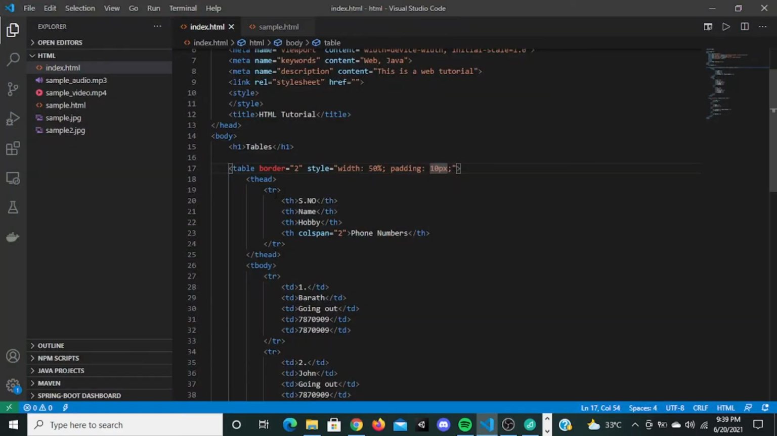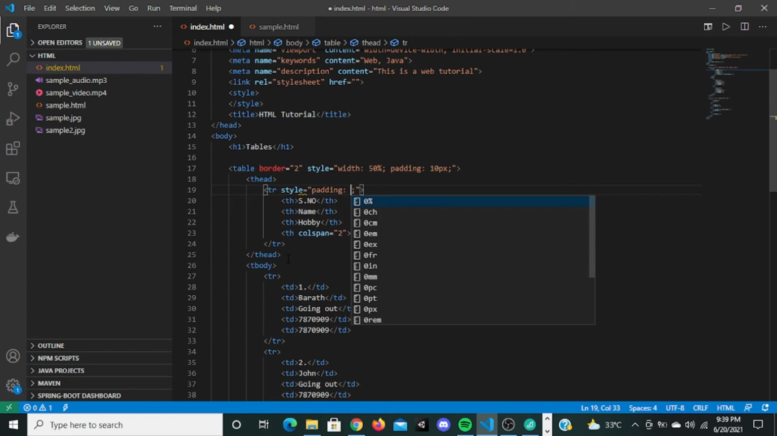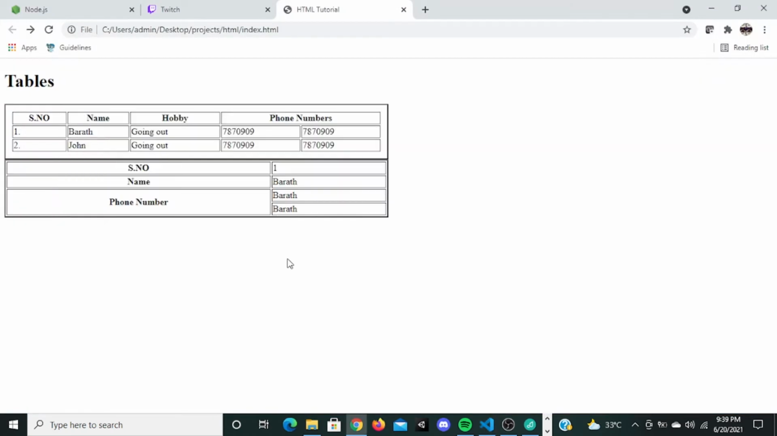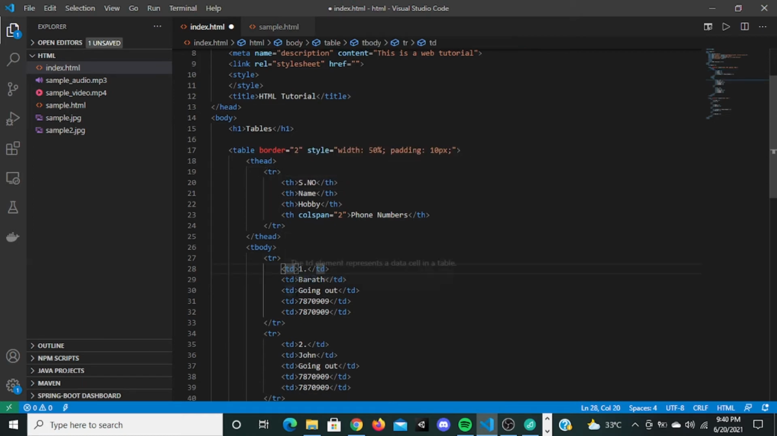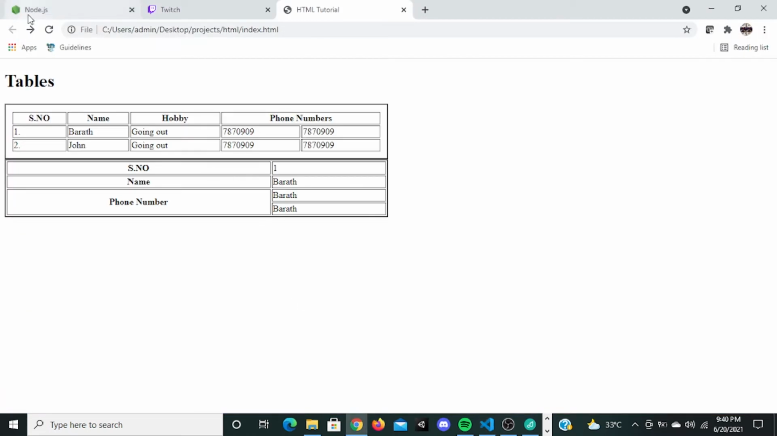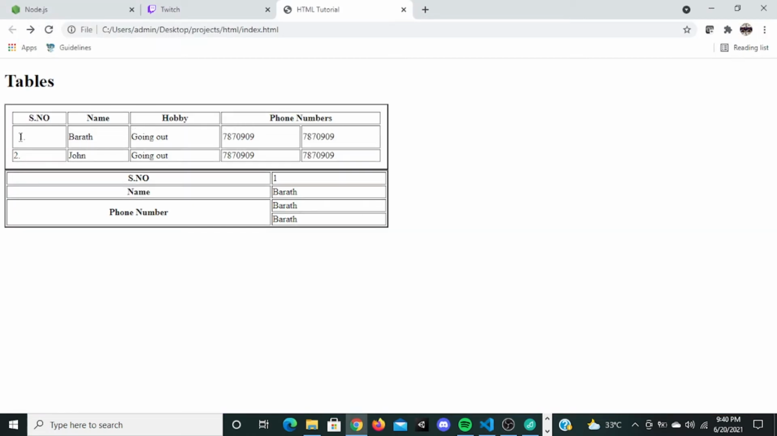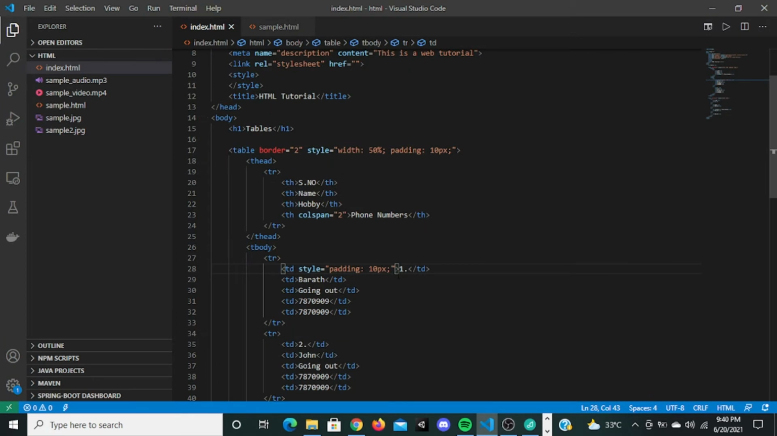But if you want to increase this row padding right here, you can say style padding, you can say 10 pixels. You go here, refresh it, sorry, not here. Yeah, this one, refresh it, it's going to look like this. So these things and all we will learn in CSS. Don't worry. So let me delete these things.